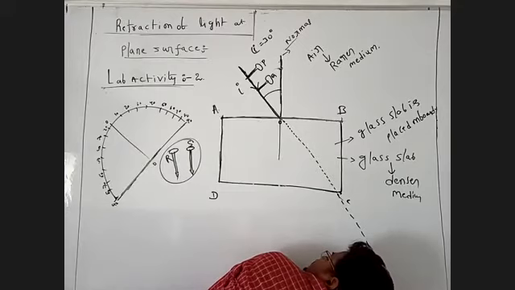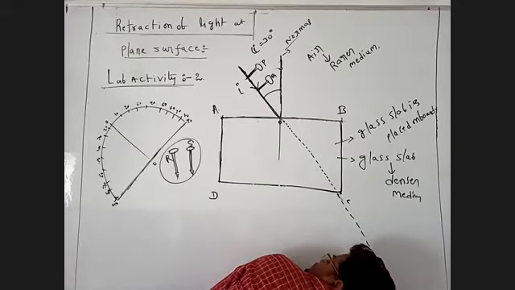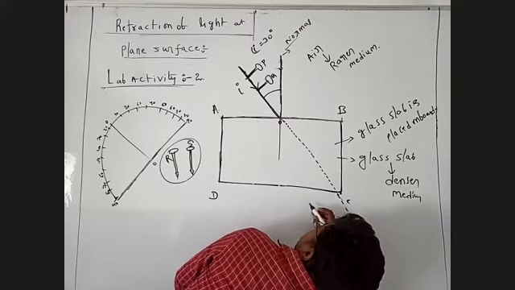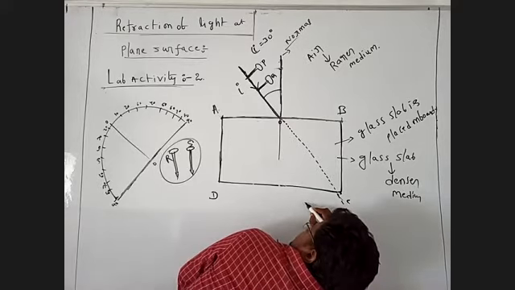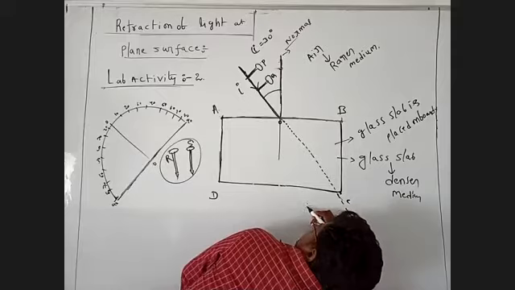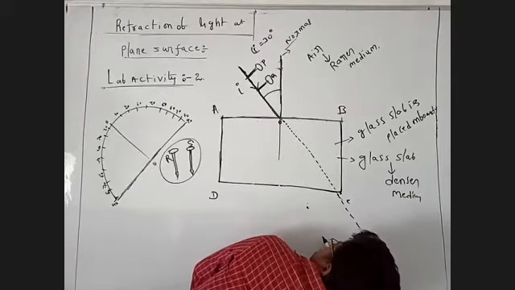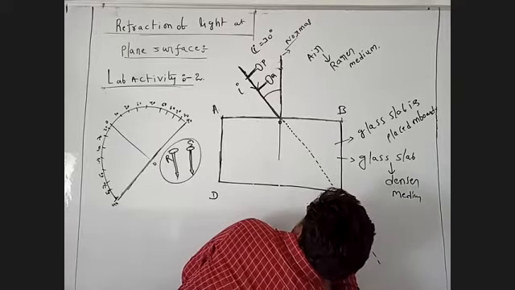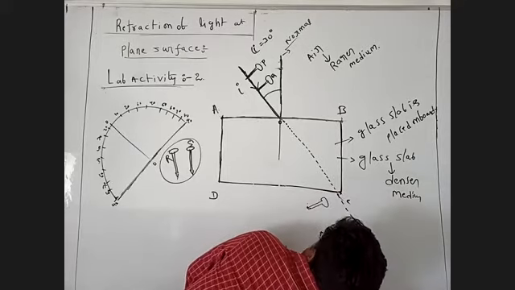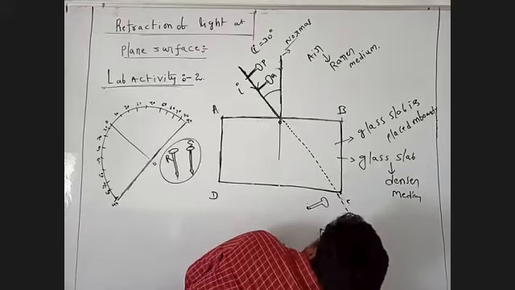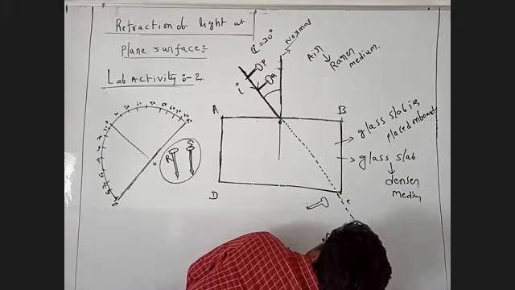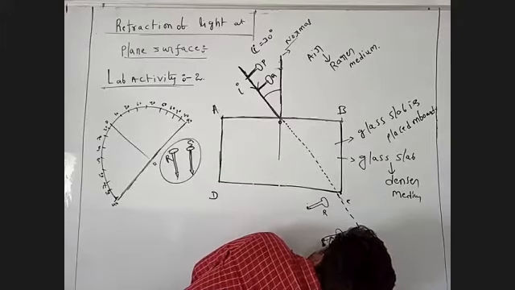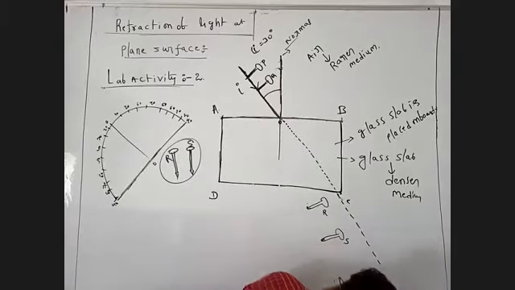Next, I'm taking the R, S pins. I'm keeping them here. This is the R pin. This is one more pin, S. The two pins are stuck on the board.